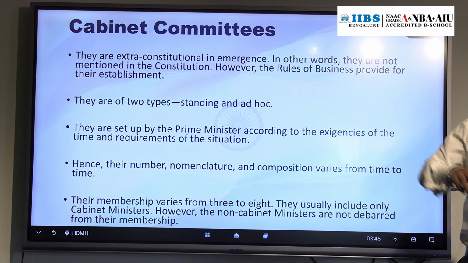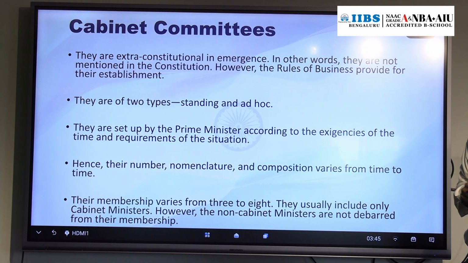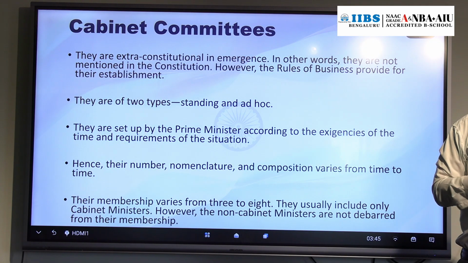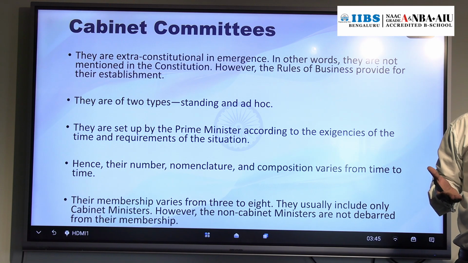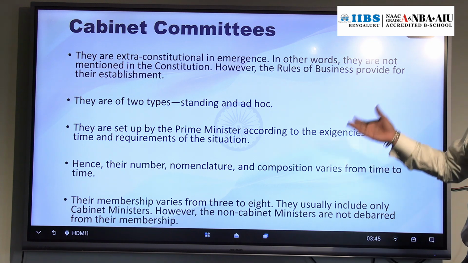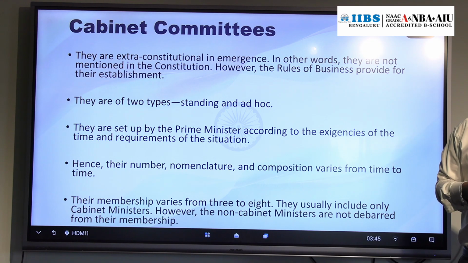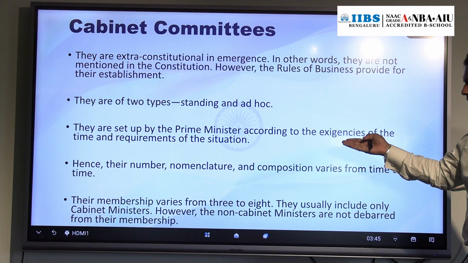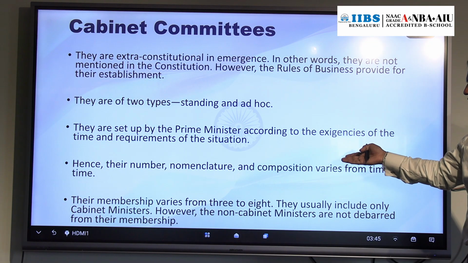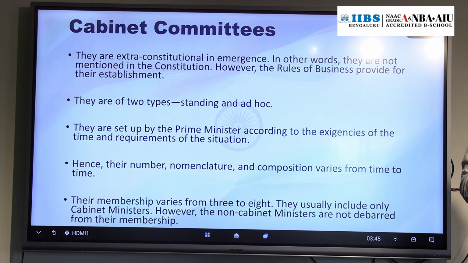Now, who will set up these committees? The Prime Minister. According to the time and requirement, according to the demand of the situation, whenever the Prime Minister feels that a committee is required, the Prime Minister will set up these committees. Is there any procedure or uniform rule on how many members there are, what the composition is, or how members are selected?